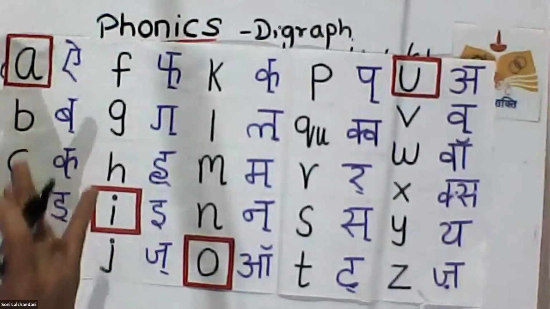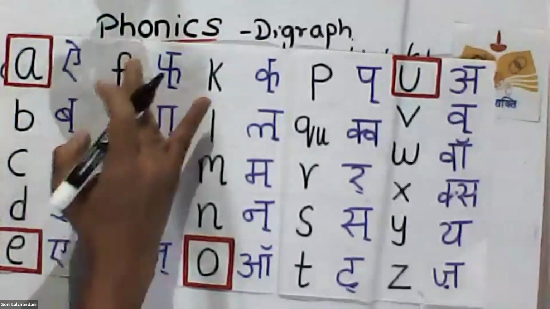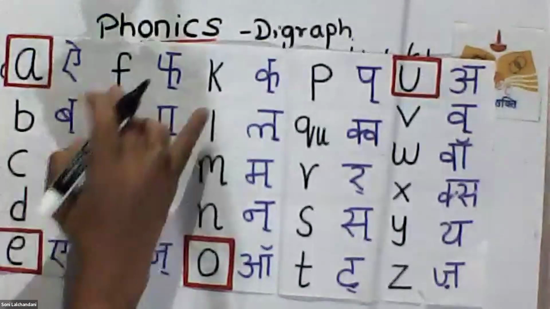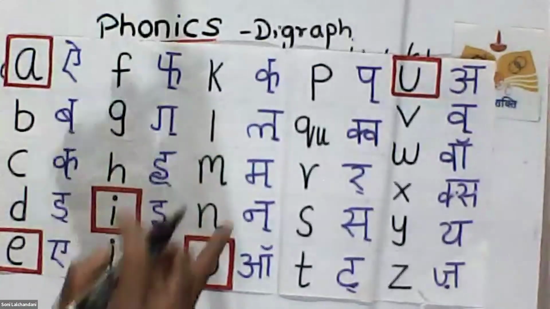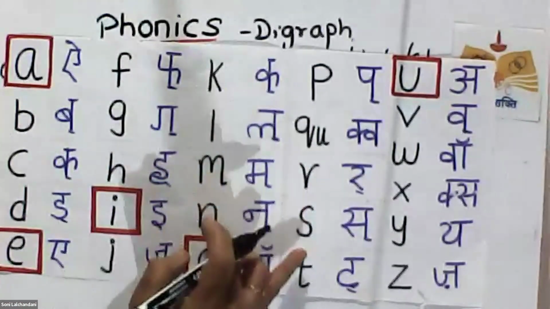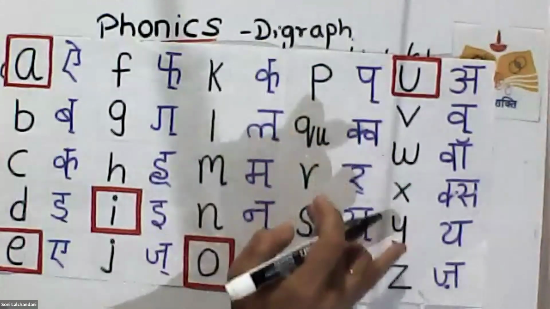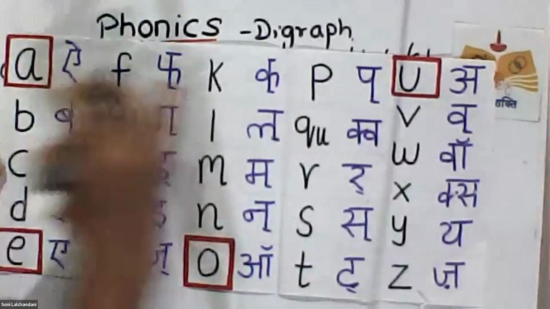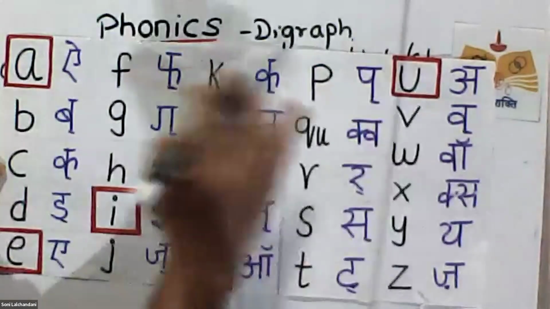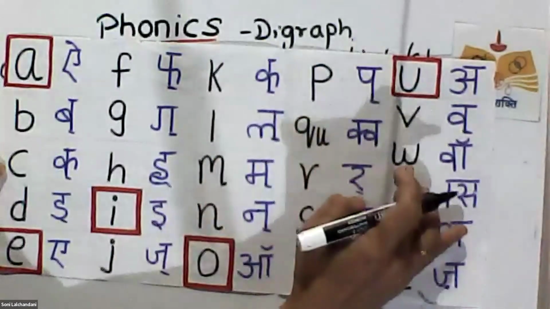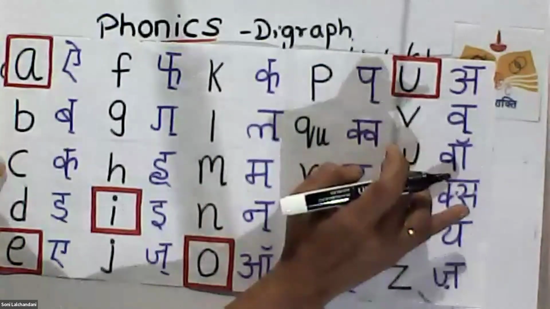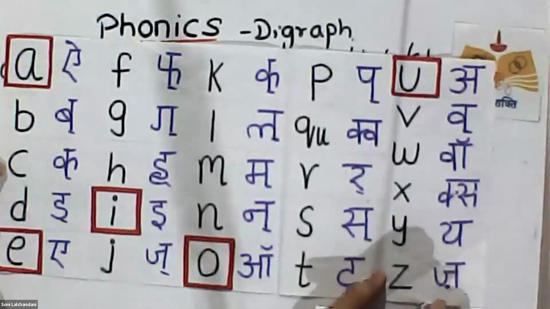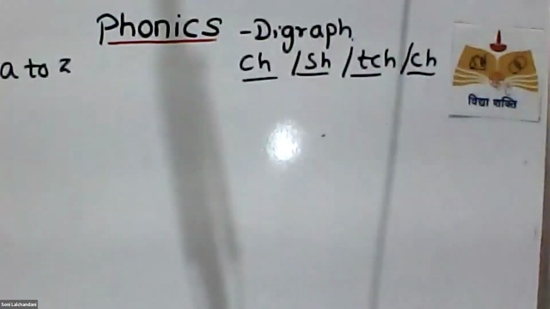A, B, C, D, E, F. This is A, this is E, right? F, G, H, I, J, K, L, M, N, O, P, Q, R, S, T, U, V. This is A, this is E. You can find the difference, right? Then that is W, this is V, this is W, X, Y, Z. Okay. So now today it's going to be very interesting.